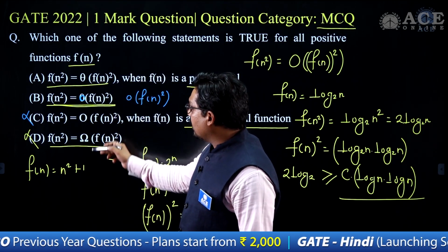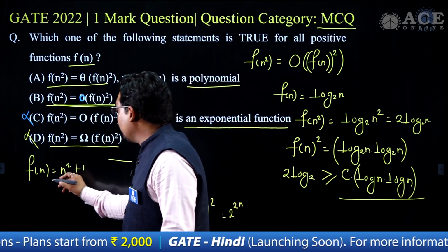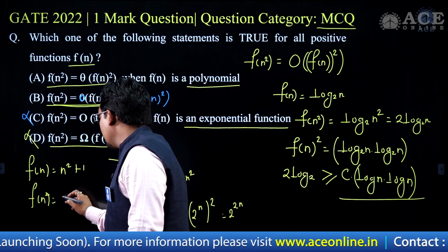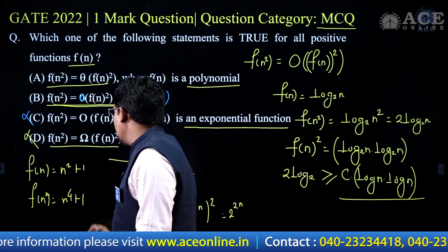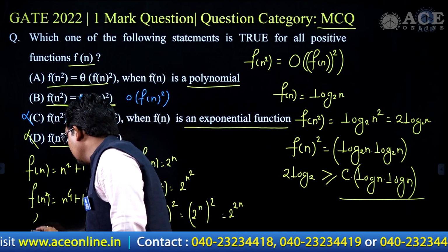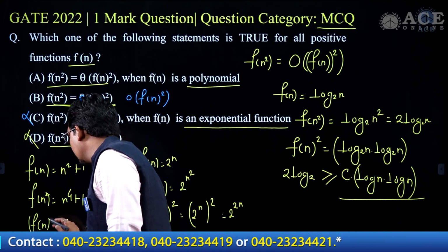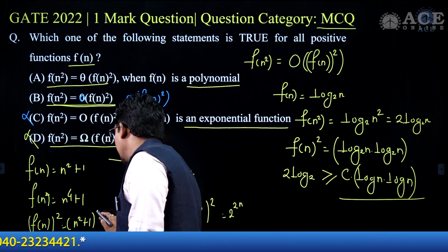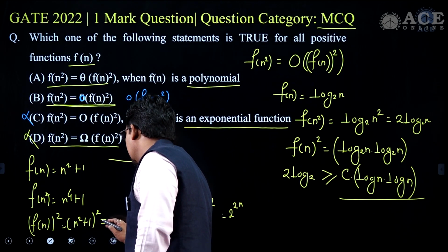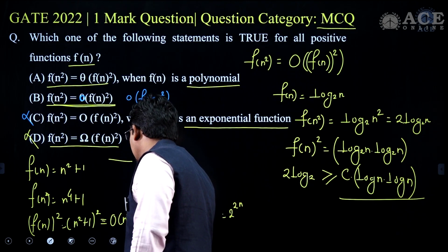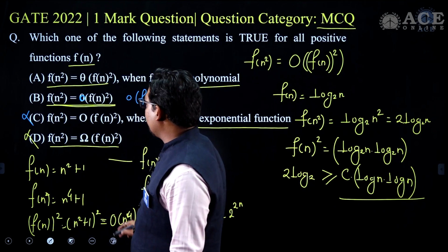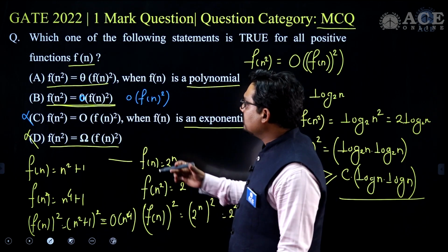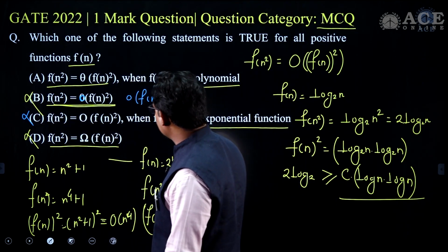Now f of n is n square, so f of n square will be n square whole square, which is n to the power 4 plus 1, and f of n whole square will be n square plus 1 to the power 2, which in this case will be written as order of n to the power 4. This is n to the power 4, this is n to the power 4, equal function; it should be strictly lesser, and hence option B is also not correct.